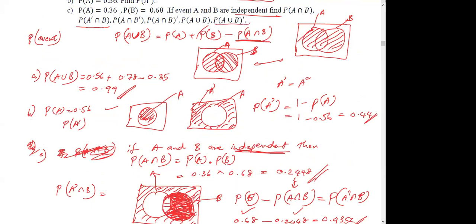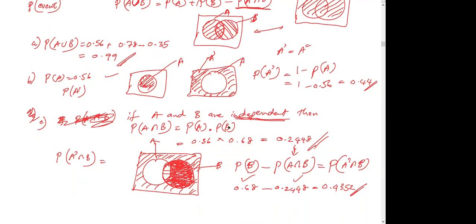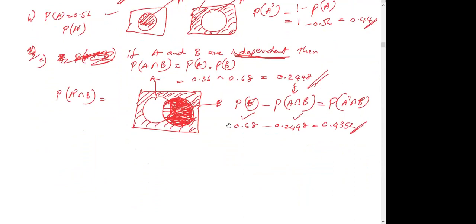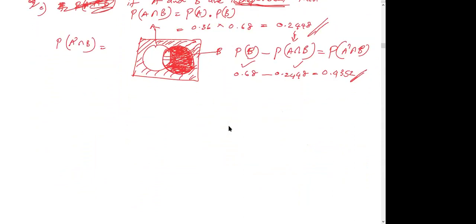Everything is pretty similar, so you have to draw the Venn diagram, see what the final result is, and then approach the problem using that picture. Okay, we have to use (A union B) dash. I don't know whether you remember this one. Okay, P of (A union B) dash.